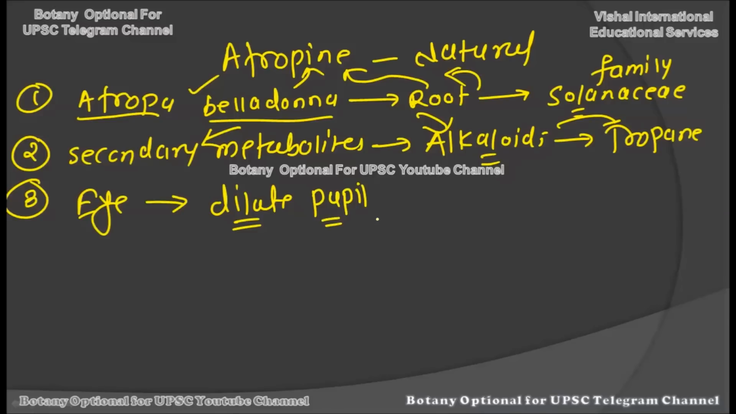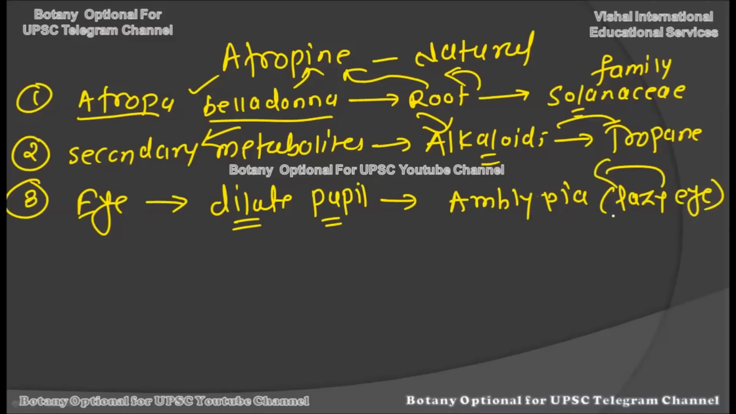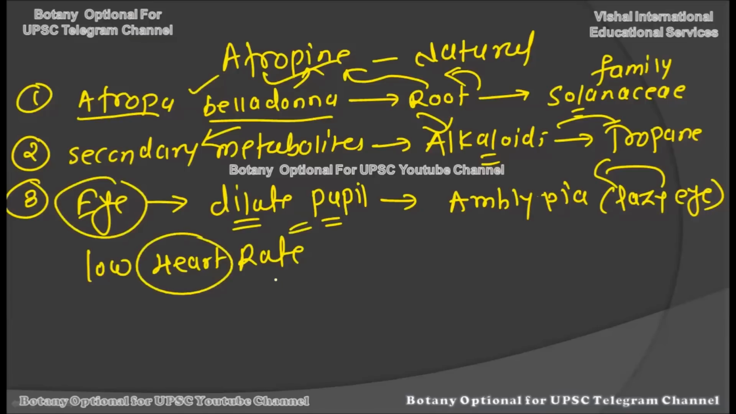Now in the case of amblyopia, a very specific eye condition called amblyopia, this amblyopia is nothing but the lazy eye. Carefully remember, it is called the lazy eye. In the treatment of this lazy eye, or amblyopia, this atropine chemical compound is very useful. And not only this, atropine is used for the treatment of low heart rate as well. So nowadays multiple applications are found for this chemical compound, and it is not only used for eye problems, but also for low heart rate.